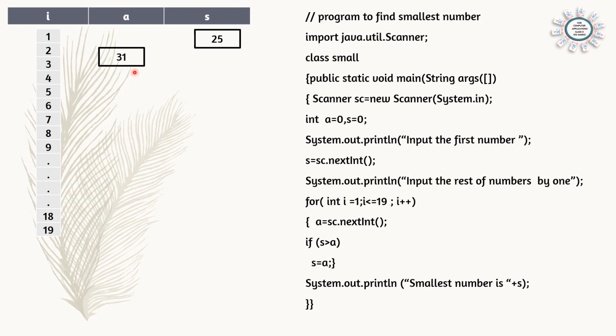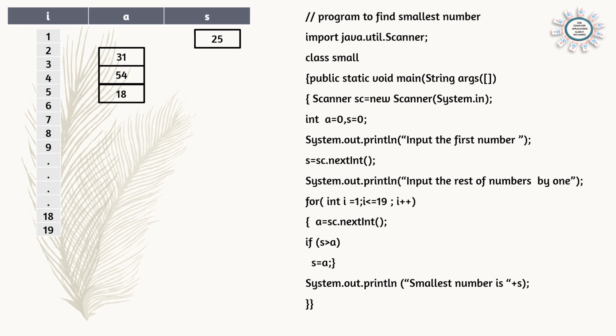First, suppose we are inputting 31. 31 is not smaller than 25, so no change. Now the second number, suppose we are accepting 54. Compare 54 and 25. 54 is greater than 25, so no change. Now the third number, 18.